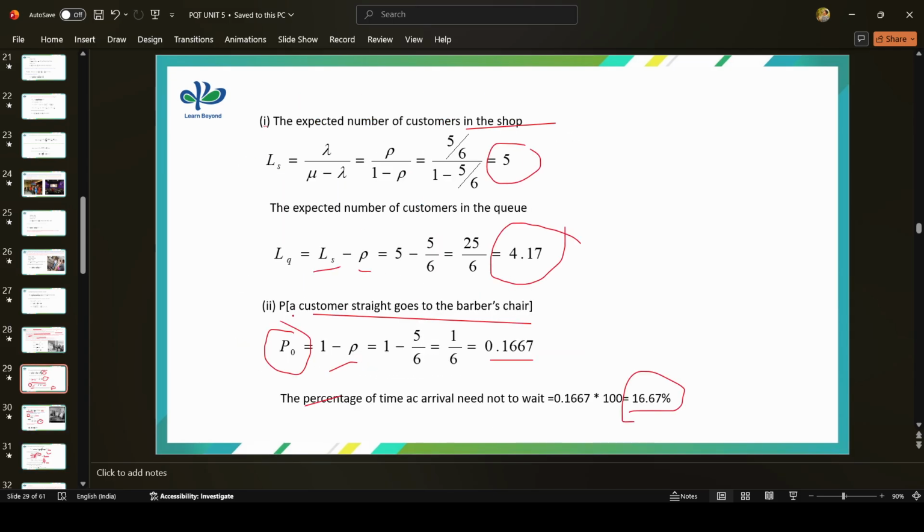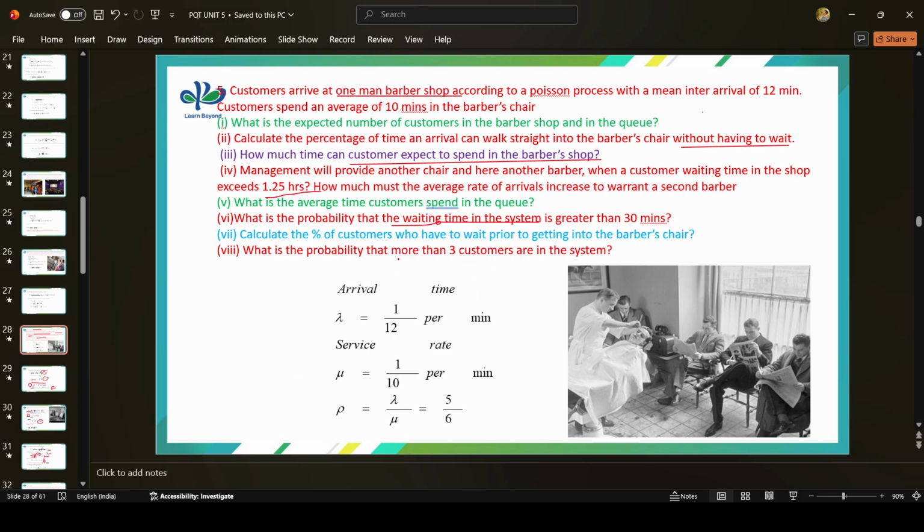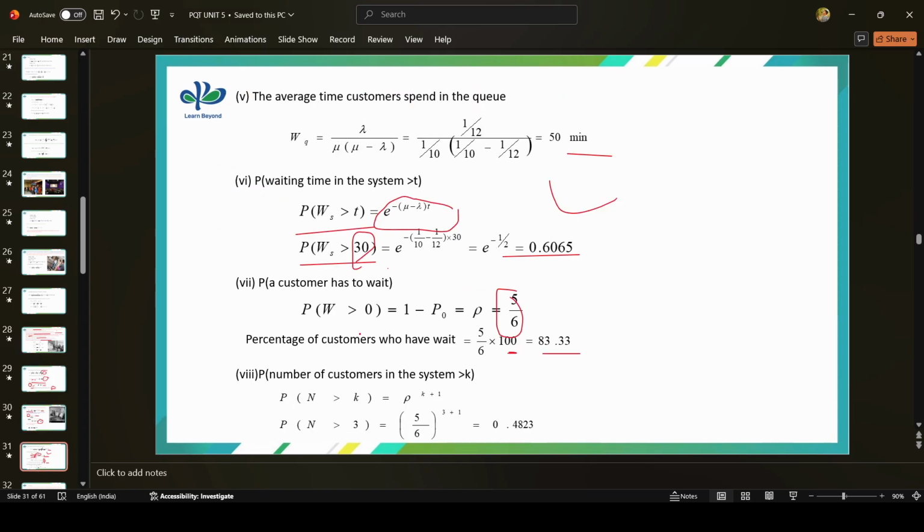What is the last part of your question? What is the probability that more than 3 customers are in the system? If you calculate P of n greater than 3, that is rho power k plus 1. K is here 3, the number of customers in the system, more than 3 customers. So it is 5 by 6 to the power 3 plus 1. So it is 0.4823.